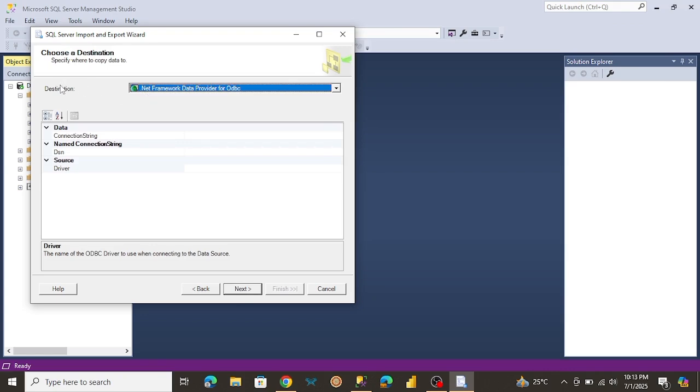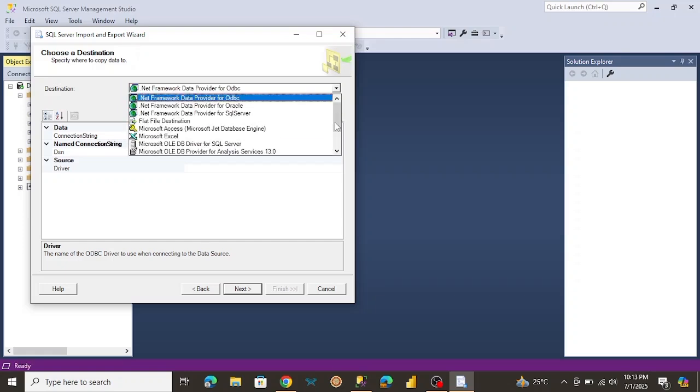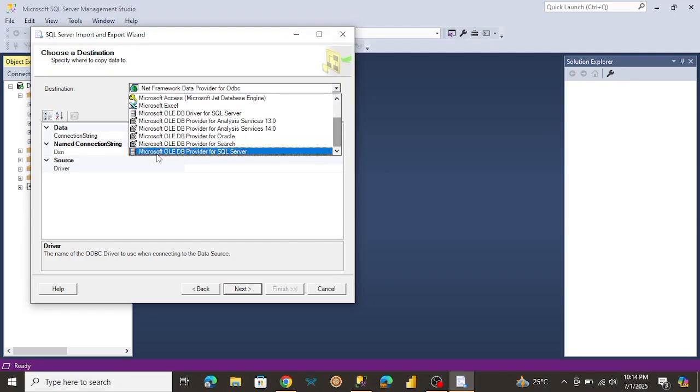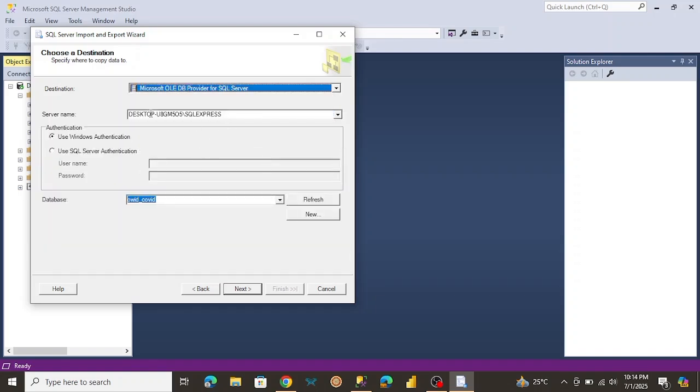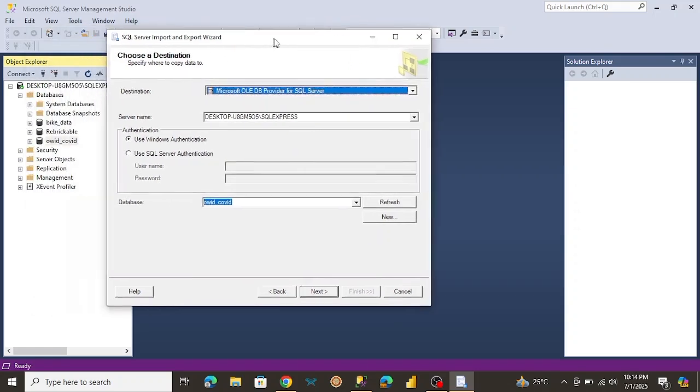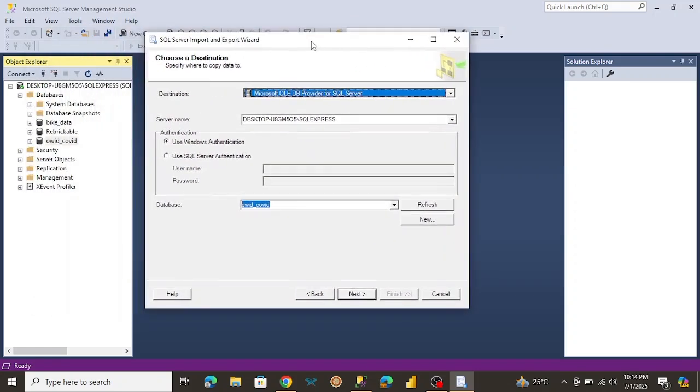And here it's asking us for our destination. In this case, our destination is SQL Server. So what we're going to select is Microsoft OLE DB provider for SQL Server. So here's the server name. I actually haven't shared, whenever you open SQL Server, it's going to have a prompt box where you can find your server name. You can also find it here. So you can see it's the same thing. Your server name might vary, depending. So let me just click on next.